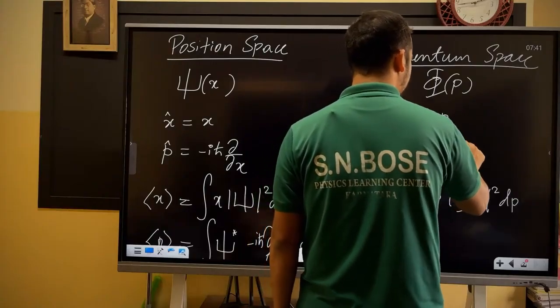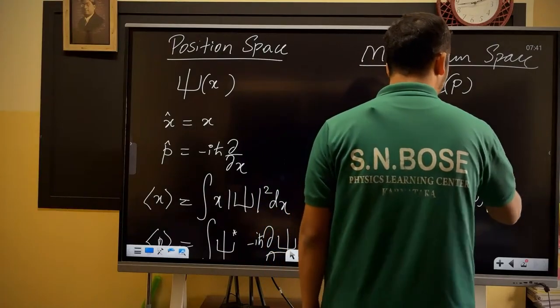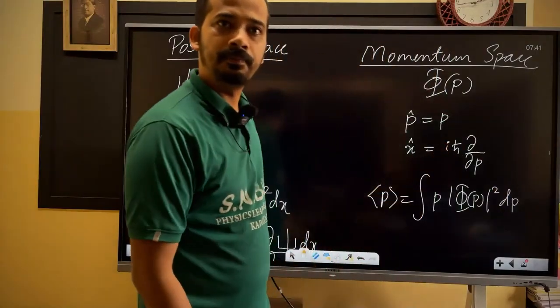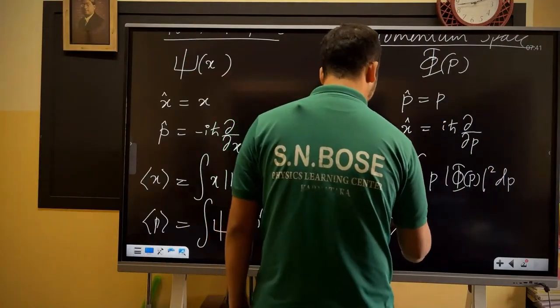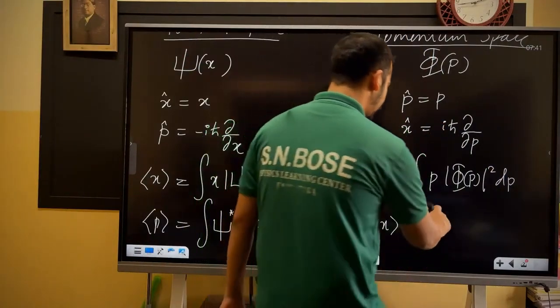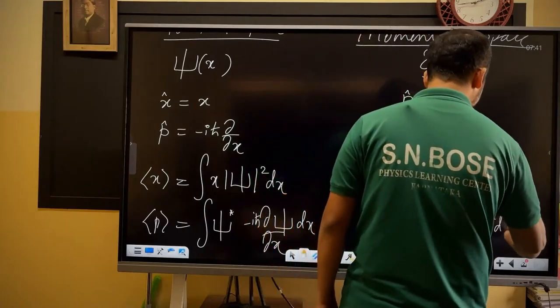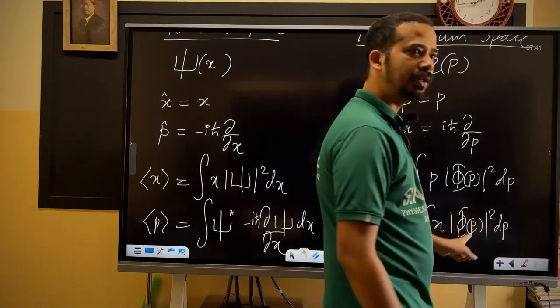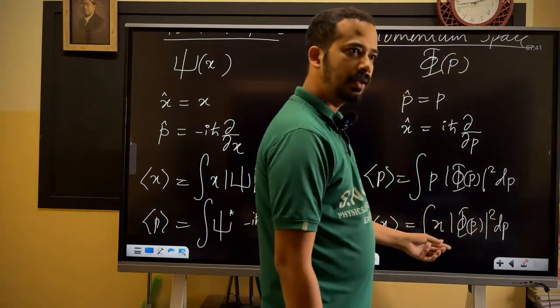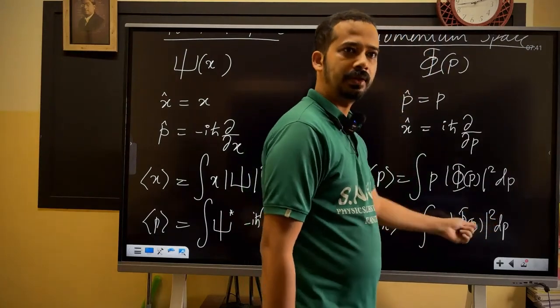I think plus i h bar del by del p. So while finding expectation x, this would be wrong: x into mod phi of p whole square dp, because this is a momentum probability. This cannot be done like this. Am I right?